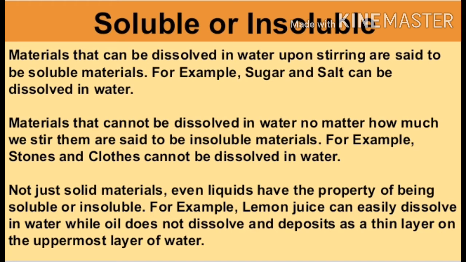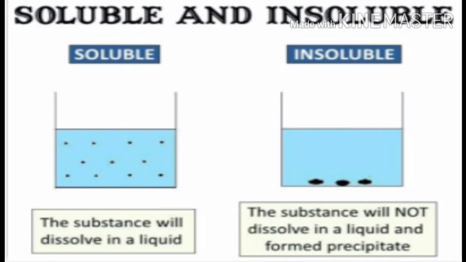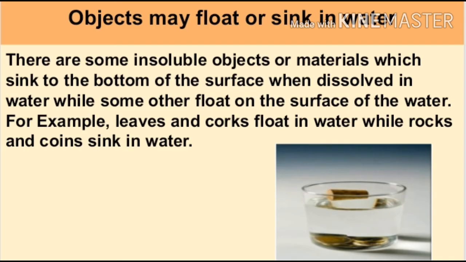Not just solid materials, even liquids have the property of being soluble or insoluble. For example, lemon juice can easily dissolve in water, while oil does not dissolve and deposits as a thin layer on the uppermost layer of water. Objects may float or sink in water. There are some insoluble objects or materials which sink to the bottom when placed in water, while some other float on the surface of the water.